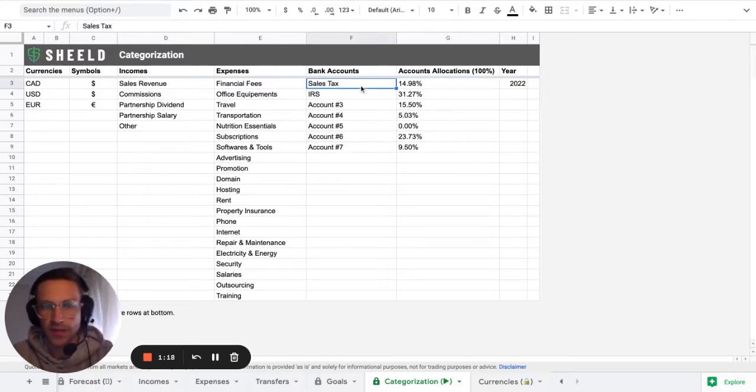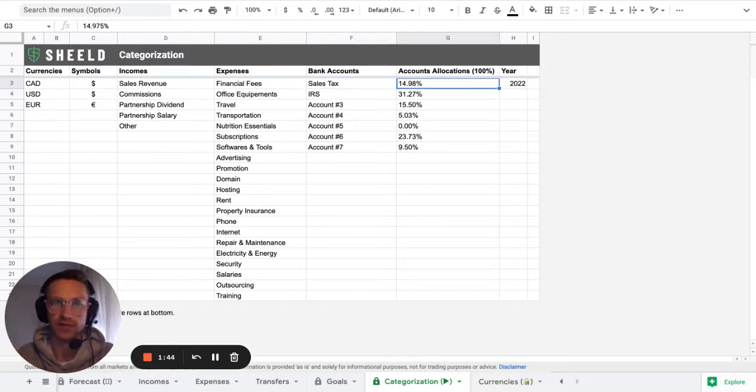So for example, in Quebec, which is in Canada, we have two different taxes. We have a tax at 5%, and another sales tax at 9.975%. So that's a total of about 15%. That's why here, for every income that I have that has a sales tax on it, I want to make sure that I keep that 15%.